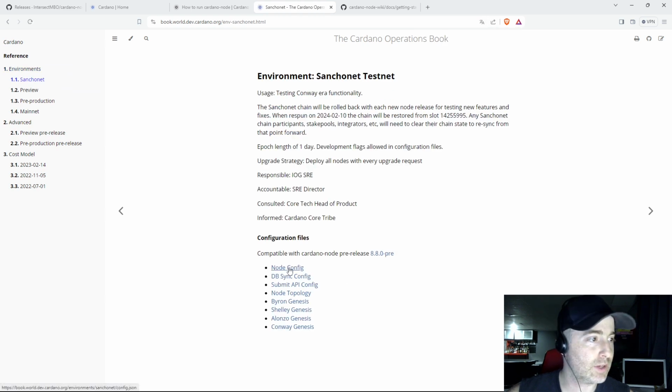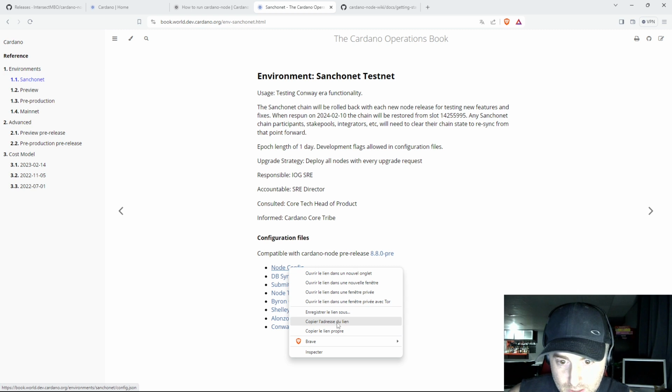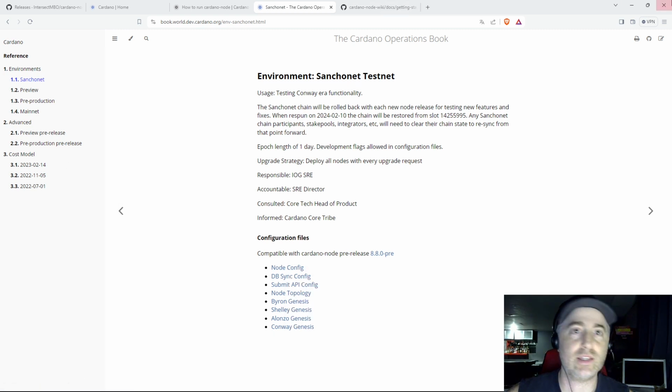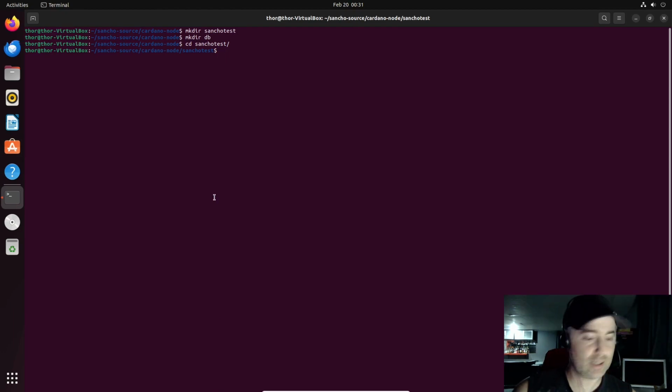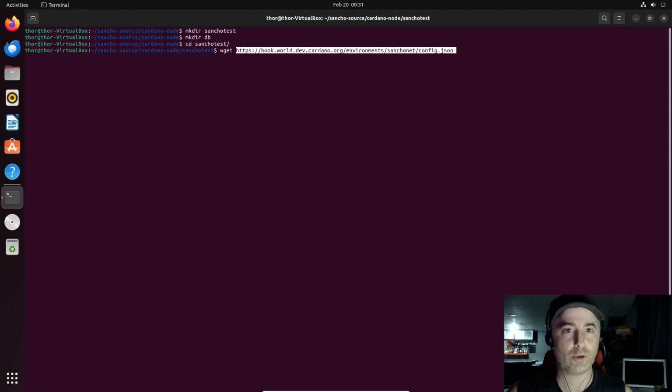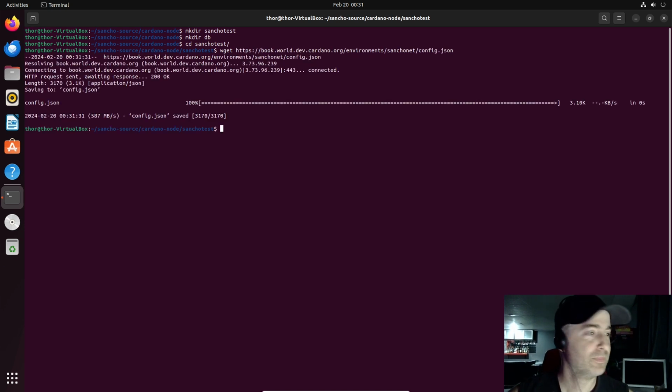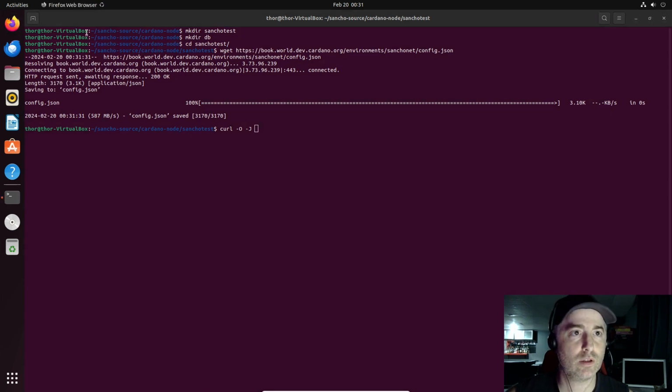different files, the configuration file, the topology file, and our keys. So I'll just right click, copy the link address, and just wget. You could also use curl -o -j, and it's gonna work as well. It'll just be different.